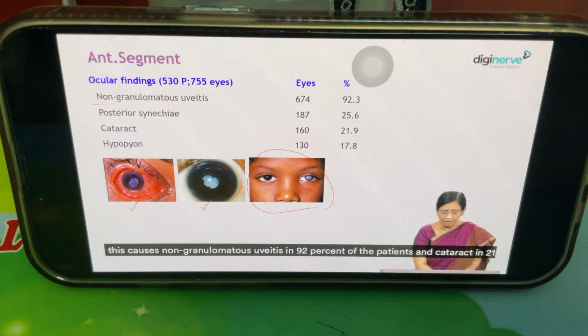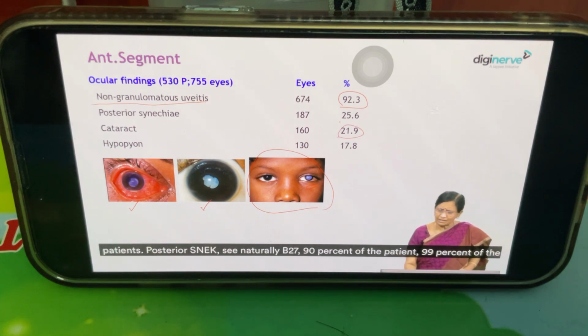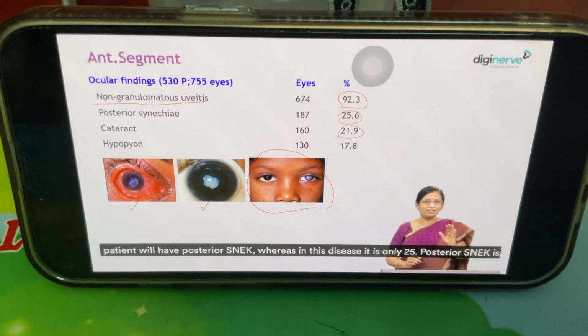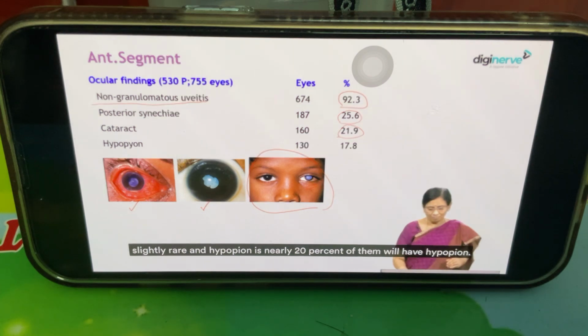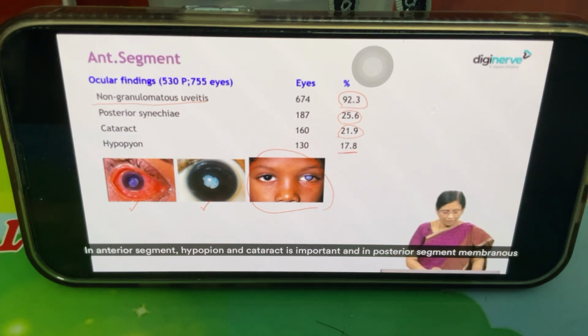So this causes non-granulomatous uveitis in 92% of the patients, and cataract in 21% of patients. Posterior synechiae are seen in 99% of patients with HLA B27, whereas in this disease it's only 25%. Posterior synechiae are slightly rare. And nearly 20% of them will have hypopyon. In the anterior segment, hypopyon and cataract are important.